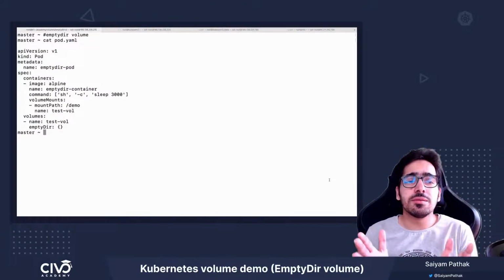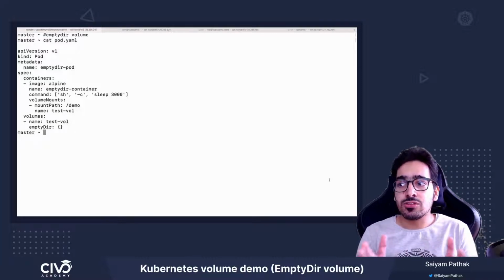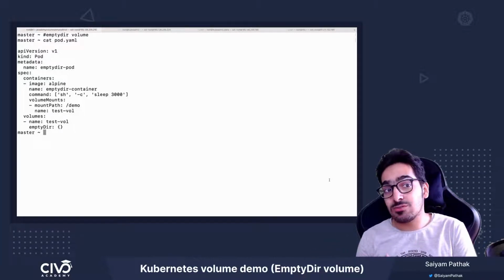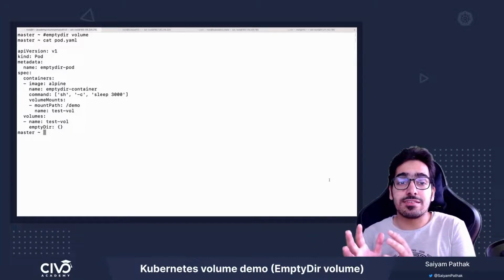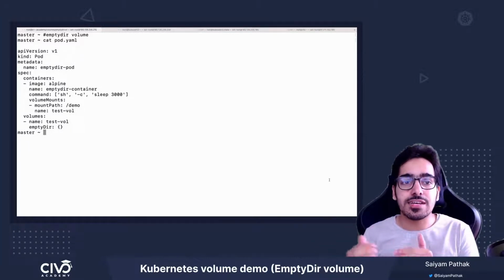In this video, we'll be discussing the emptyDir volume. An emptyDir volume is created on the node whenever the pod is assigned to that node, and it remains throughout the pod life cycle. Whenever a container crashes, the volume will still be there because it's tied to the pod life cycle and not the